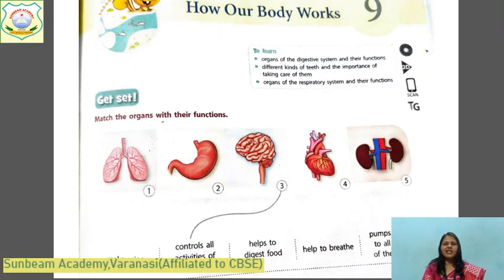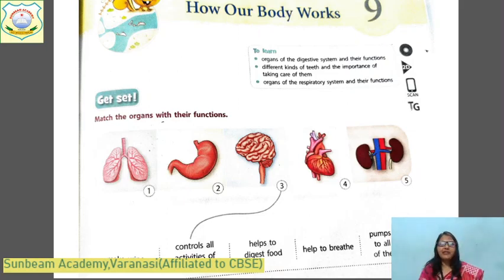Here we will read about the organs of the body system and the working procedure. I am going to share the PDF, the book pages of that lesson. Then you will be able to understand from there. Children, you have to read each and every line of the lesson. What will we read in this lesson?